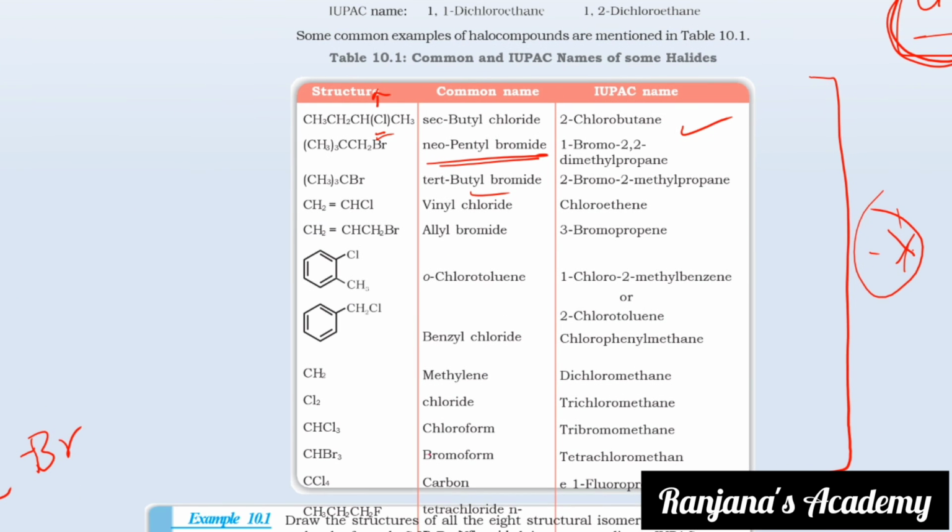Then you have vinyl chloride, that is CH2=CHCl, and allyl bromide. This is orthochlorotoluene. You know ortho, meta and para positions. Next is benzyl chloride. Then you have methylene: CH2Cl2 is methylene chloride. CHCl3 is chloroform, CHBr3 is bromoform, and CCl4 is carbon tetrachloride.